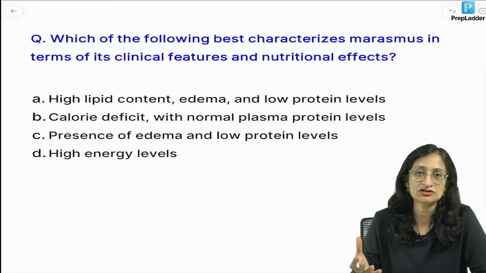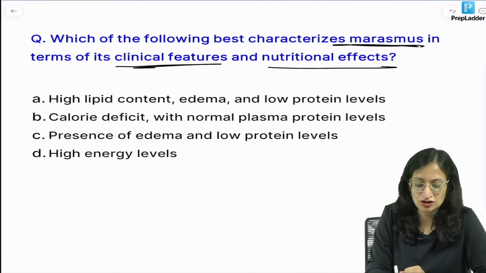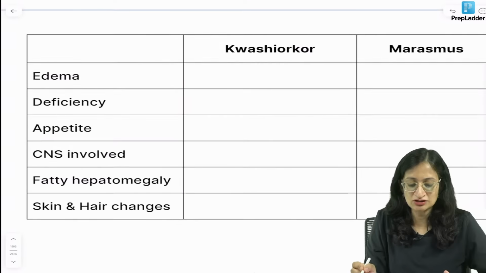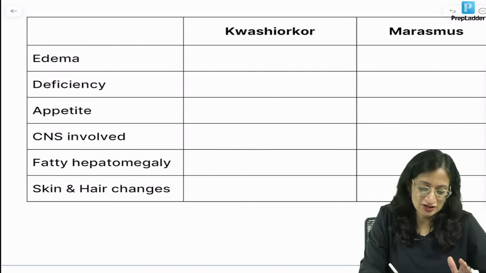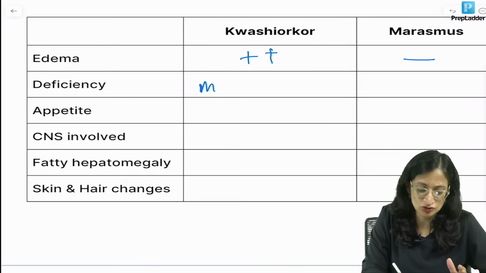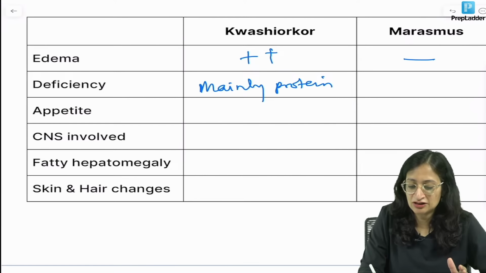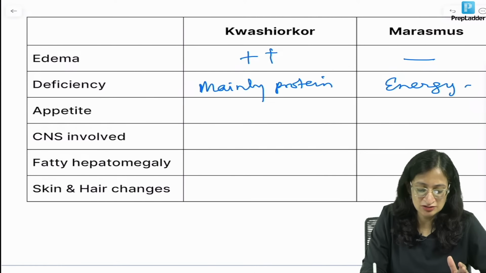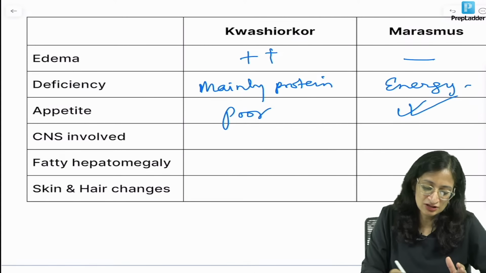A couple more questions to go after this. Which of the following best characterizes marasmus in terms of its clinical features and nutritional effects? Before answering, let us discuss a little about kwashiorkor and marasmus. Edema is obviously present in kwashiorkor, absent in marasmus. Kwashiorkor is mainly due to protein deficiency, and here mainly energy or calories are deficient in marasmus. Appetite is poor in kwashiorkor, it is normal, rather increased, in marasmus.